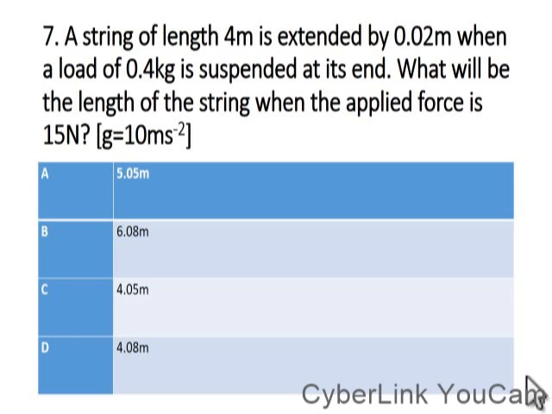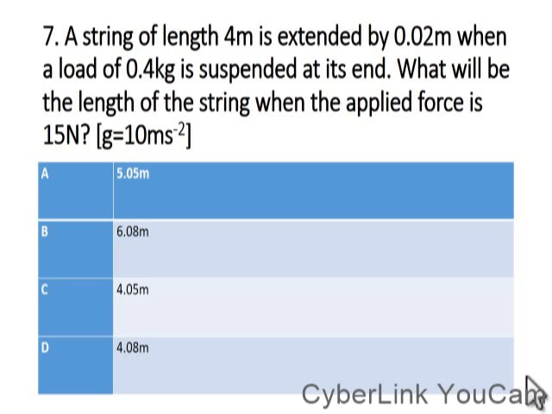The unit of the value we are given is kg, that means it is mass. If you want to convert mass to Newton, you multiply by 10. That means the force, or the load, equals 4 Newton.